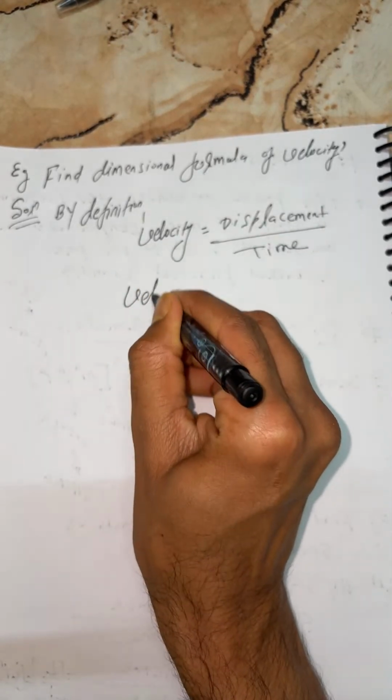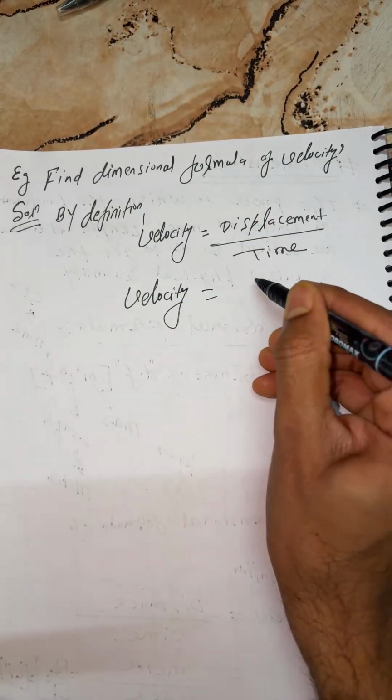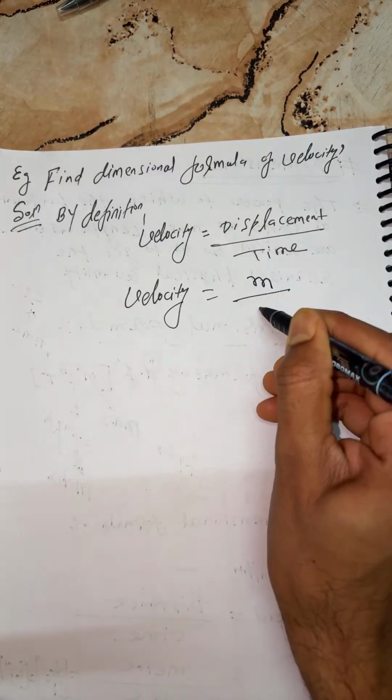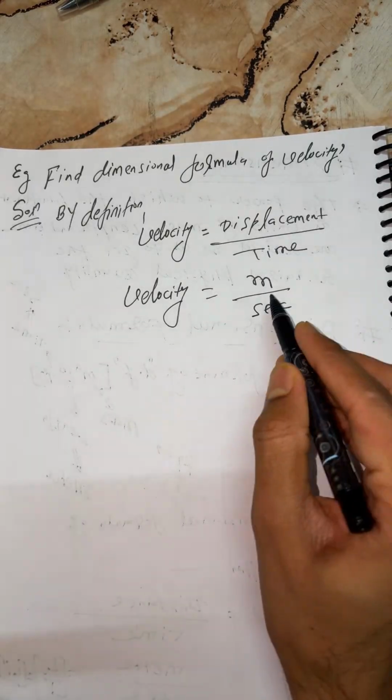Nikki beta, it's wrong. You said LT2, right? I asked for velocity, I didn't ask for acceleration. Maybe you answered for acceleration, beta. So tell me, what is the SI unit of displacement? Displacement is basically length, right? So students, velocity is displacement over time. The SI unit of displacement is meter, and time is second.